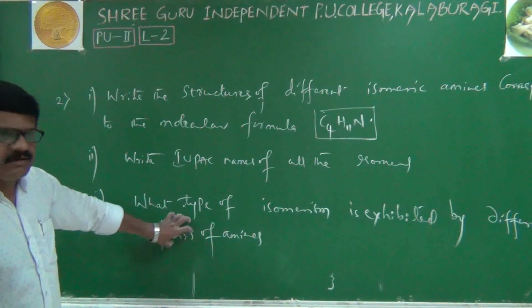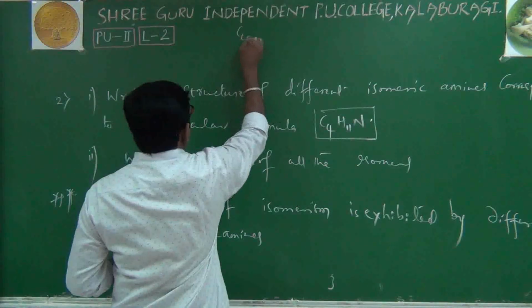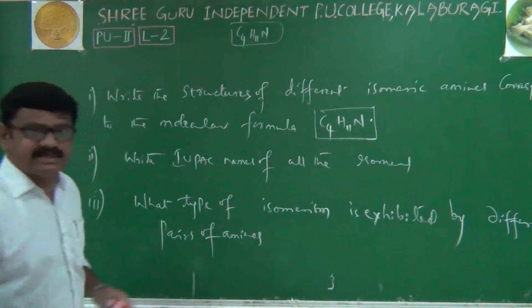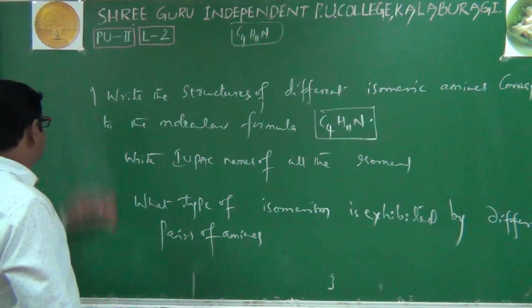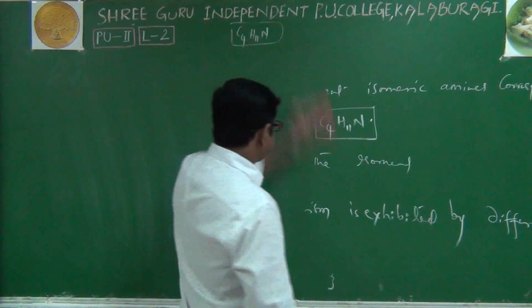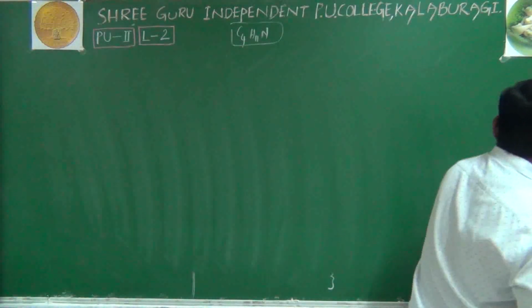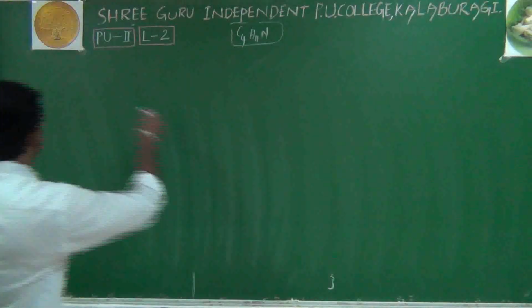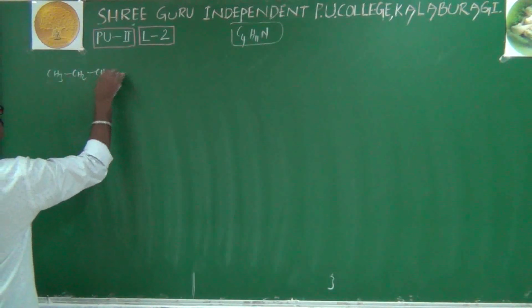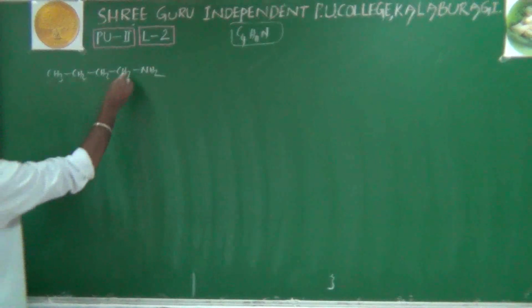We'll see. First we will do one thing: we will write all the amine structures related to the molecular formula C4H11N. CH3, CH2, CH2, CH2, NH2. The molecular formula is tallied.